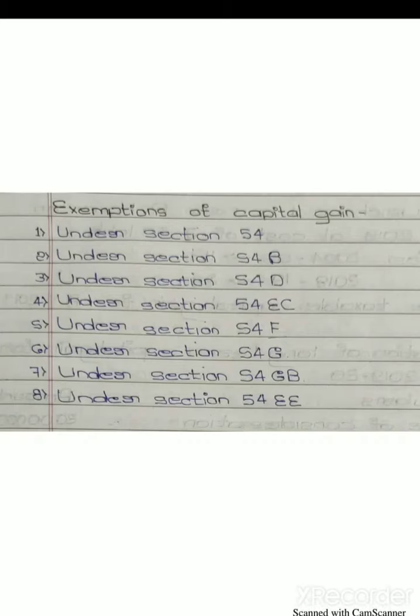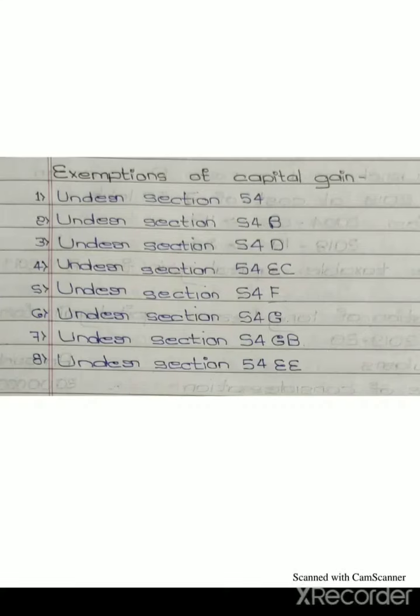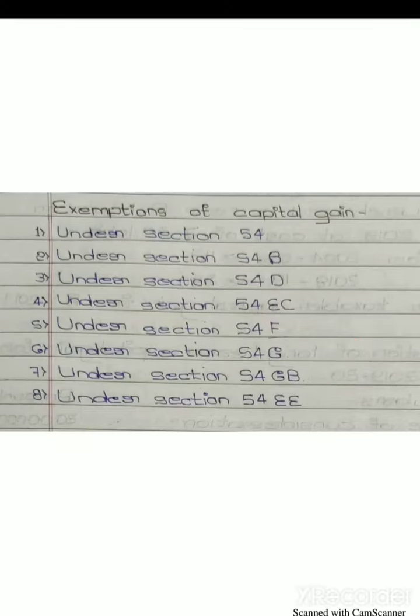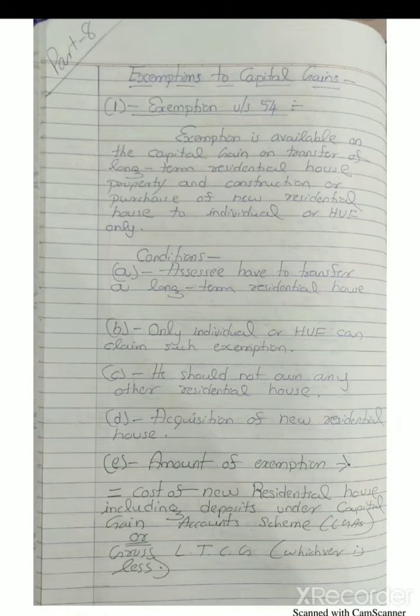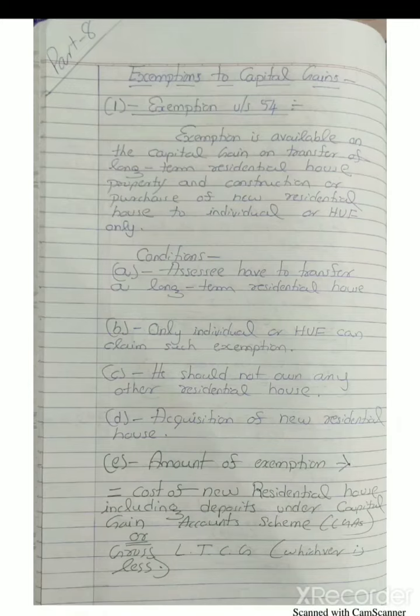Exemptions under section 54, exemptions under section 54B, exemptions under section 54D, exemption under section 54EC, exemption under section 54F, exemption under section 54G, exemption under section 54GB, and exemption under section 54EE. The first exemption is under section 54.